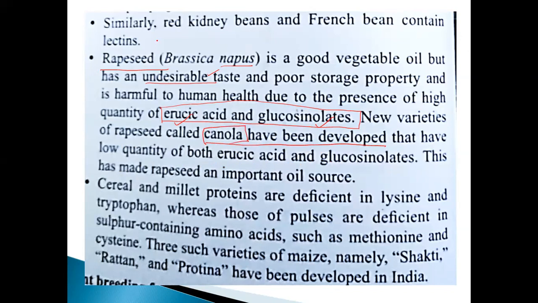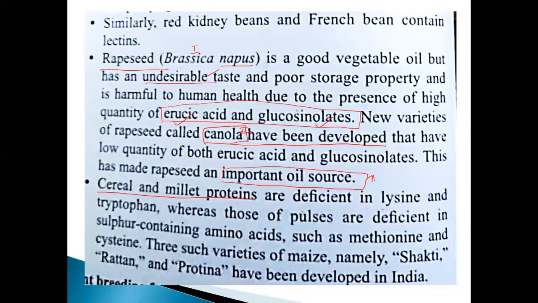This is the first one, and this is considered the second one. This has made rapeseed an important oil source, because it is highly oil containing. And then another example is given from the NEET point of view: cereals and millets.